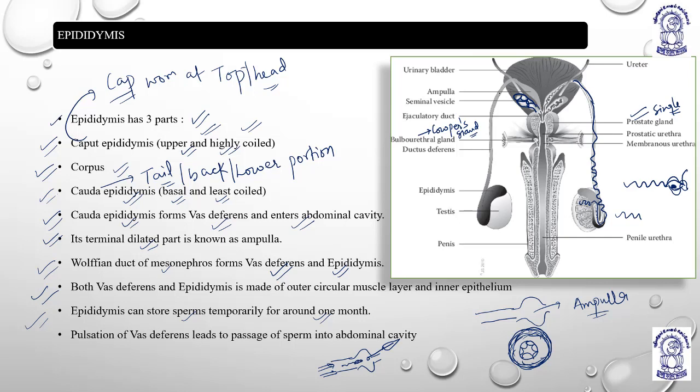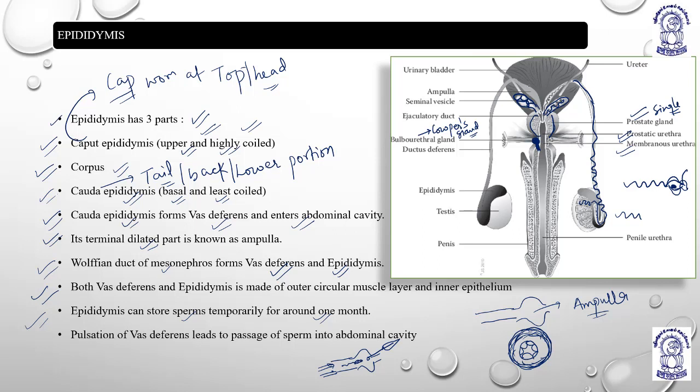Okay. Seminal vesicle, I'll tell you all the types of glands further in this video. We have a pair of seminal vesicles. Okay. We have a single prostate gland and we have bulbourethral gland. This is bulbourethral gland. Understood? I'm just demarcating it. Okay. Then the urethra is also divided in two parts, although it is not important for this: prostatic urethra and membranous urethra. It will come further. Okay.